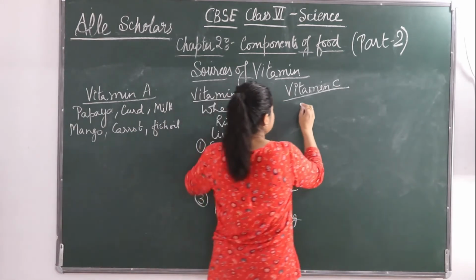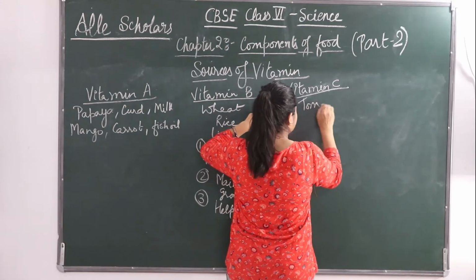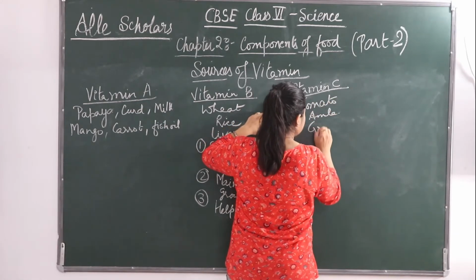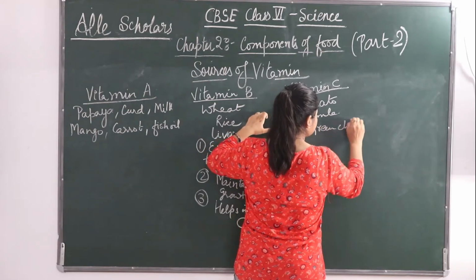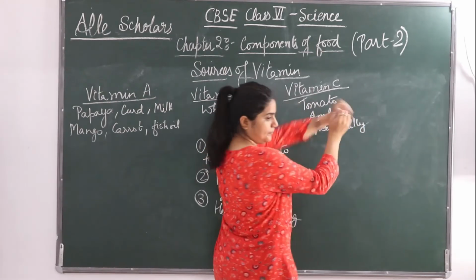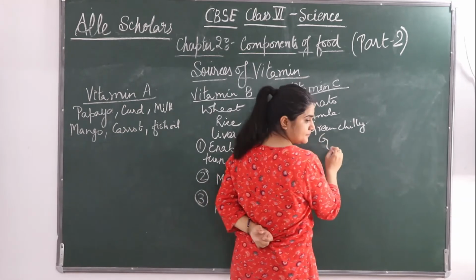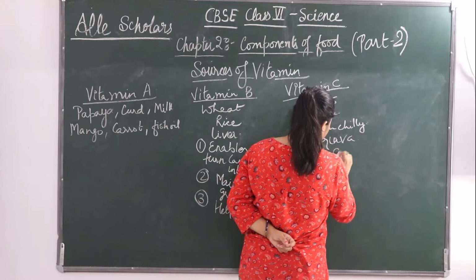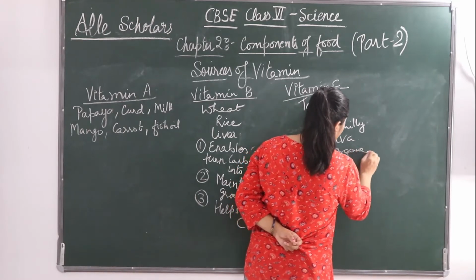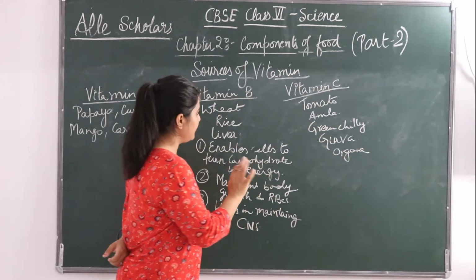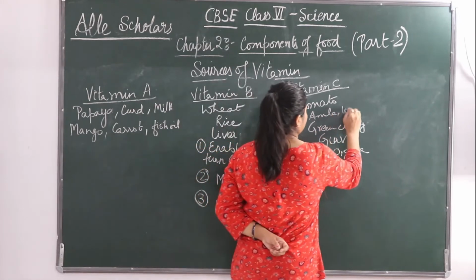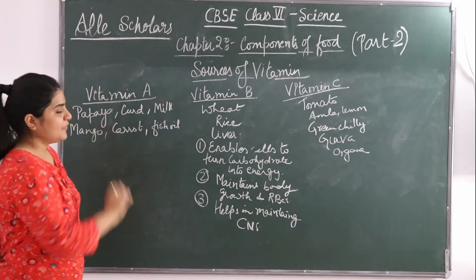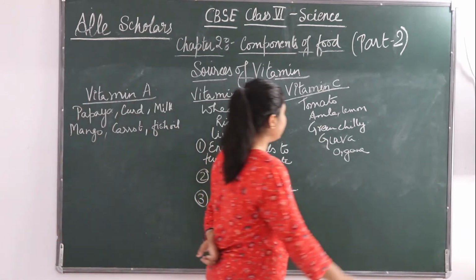So vitamin C is present in tomato, amla, green chili, guava, orange and lemon. All of them contain vitamin C.